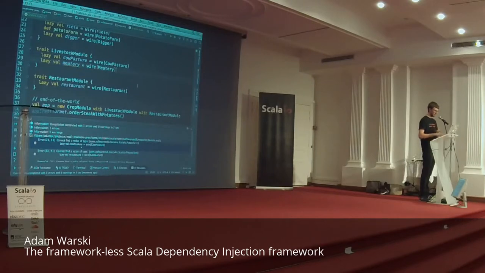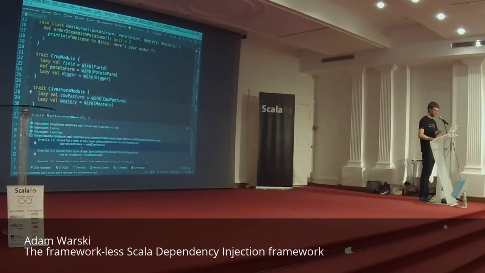You probably can't see it, but it says that at that line, when trying to wire a cow pasture, it cannot find a value of type potato farm, right? Because to actually create a cow pasture, you now need the potato farm. And the livestock module has no idea about potatoes. I mean, how could it? So we need to somehow express a dependency that the livestock module depends on the potato farm.